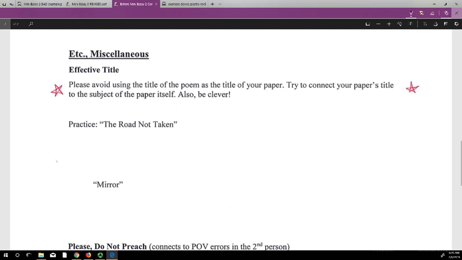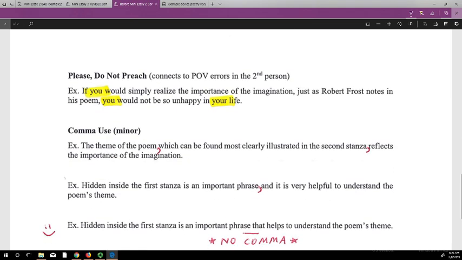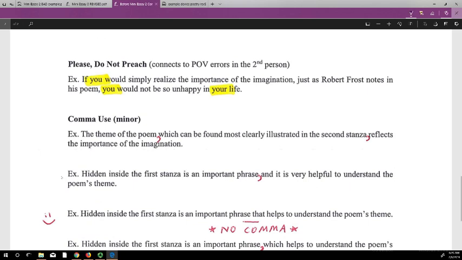What about if you're writing a paper on a poem entitled Mirror? Something as simple as Mirror, Mirror on the Wall, right? That's catchy, that's clever. You're drawing the reader into the paper. So, give some thought to your title. Now, this next one connects to point of view errors, right, with second person. I call this please don't preach.